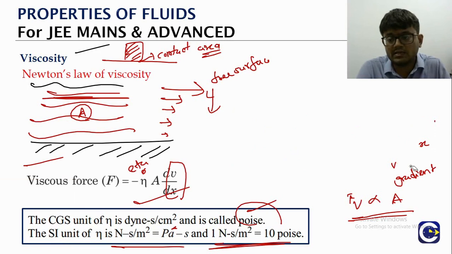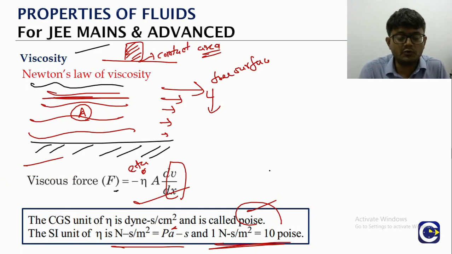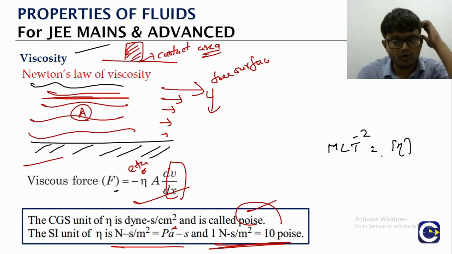So from that equation we can calculate the dimensional formula. Check how we can do it. If we look at this equation, see the viscous force. What is the force? Left hand side, M L T power minus 2, is equal to the right hand side. What is there? Minus will not come in the dimensional formula calculation.